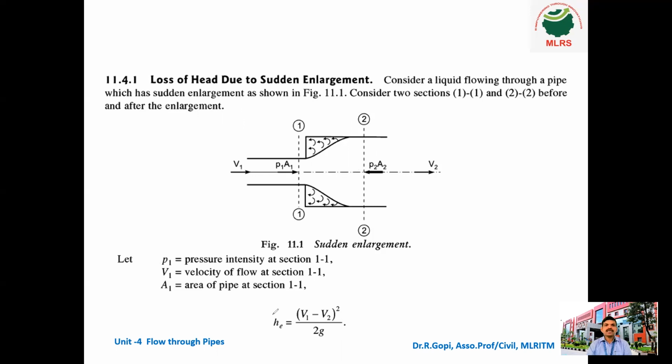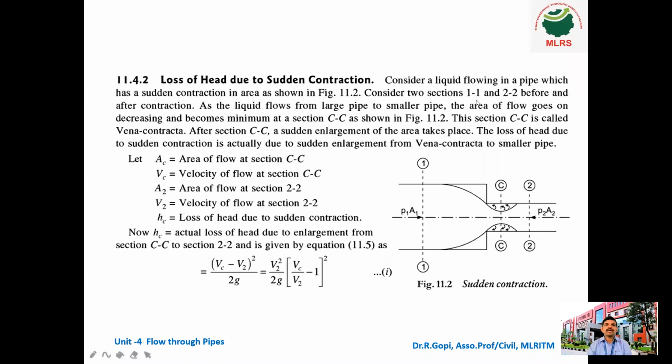Finally, the loss of head due to sudden enlargement is called HE, the first letter E for enlargement: HE = (V1 - V2)^2 / 2g. This is the formula for sudden enlargement, where V1 is the velocity before enlargement and V2 is the velocity after enlargement. So this is the formula for calculating minor losses due to sudden enlargement. Next, sudden contraction.